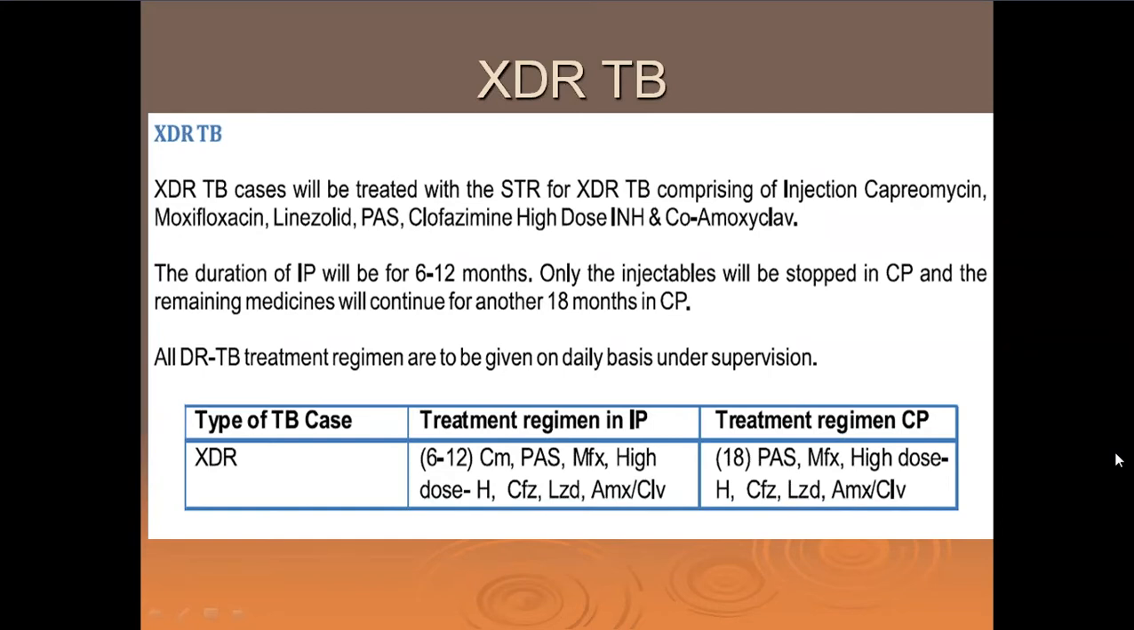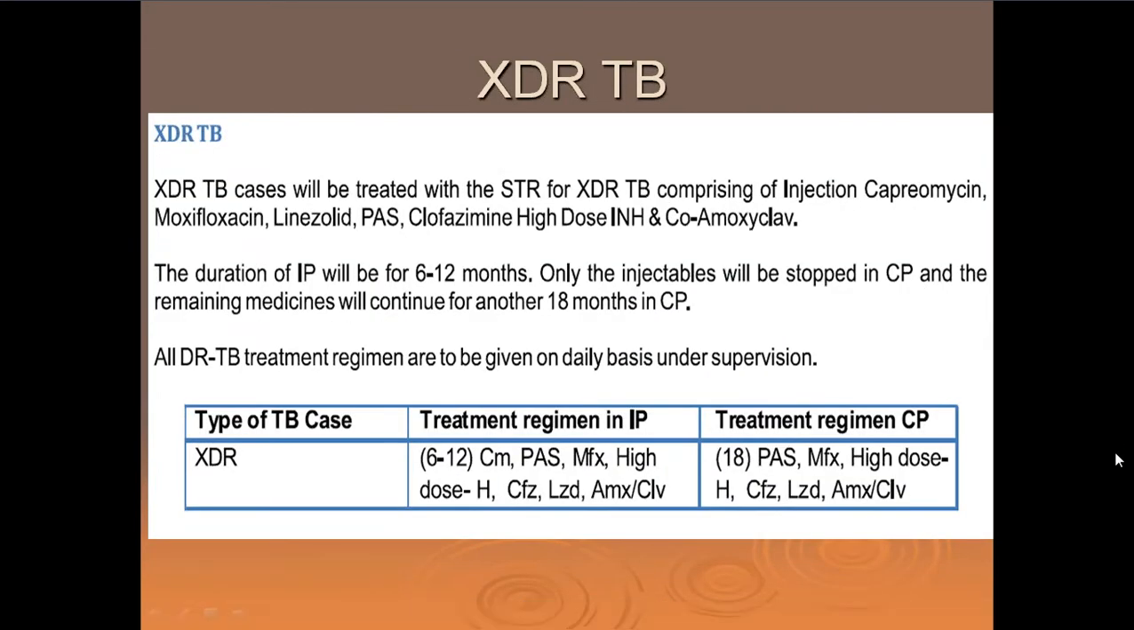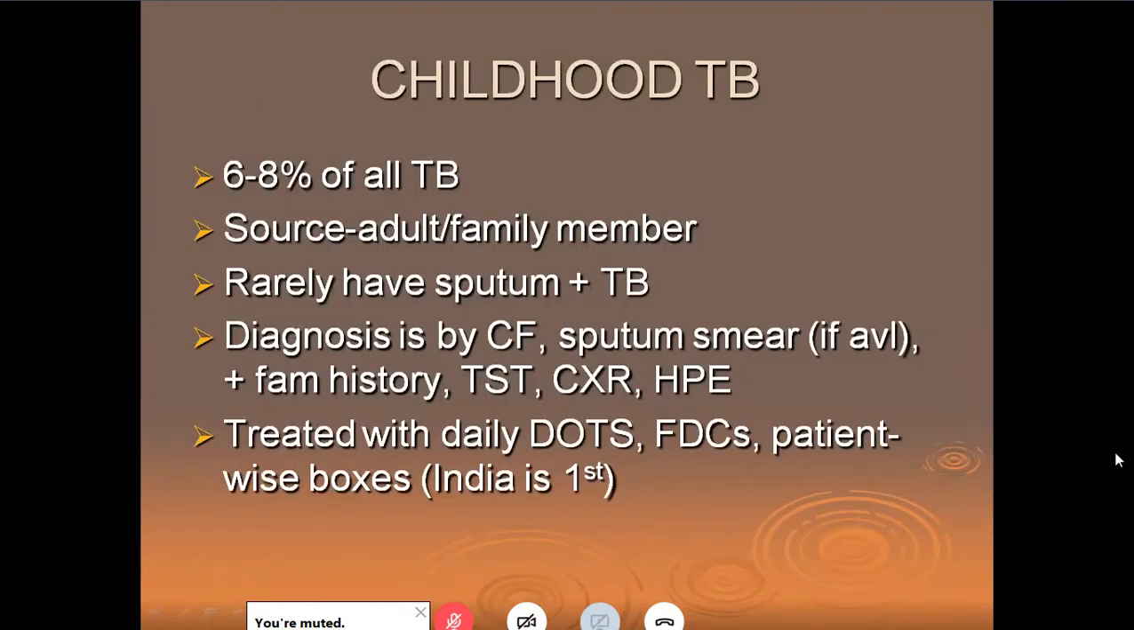And we have the capreomycin or the injectable part taken out when we go for the continuation phase of 18 months. So the continuation phase remains the same in duration in MDR and XDR, but the IP keeps varying from 6 to 9 to 6 to 12 months. There is a small paragraph on childhood TB.